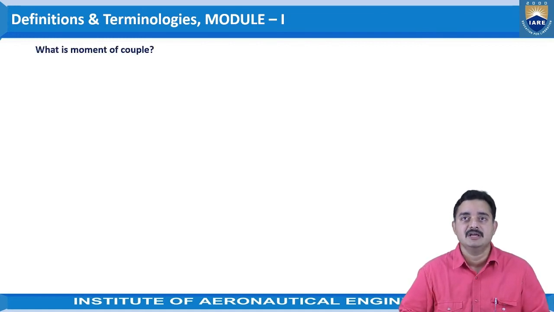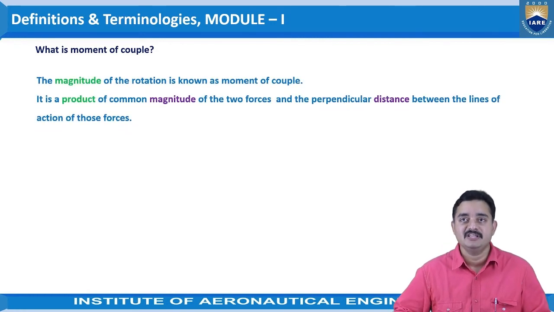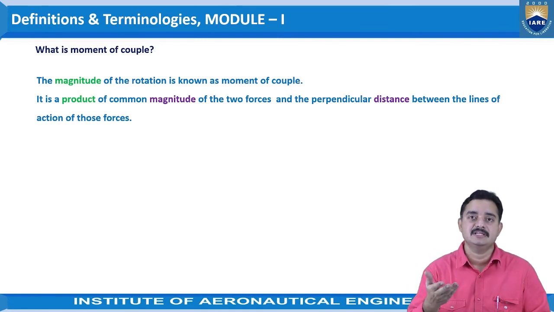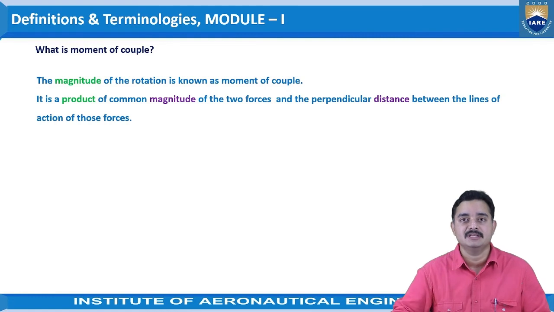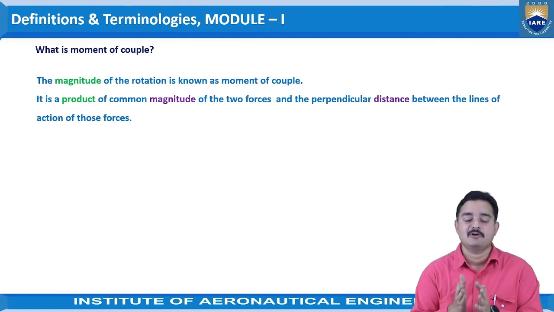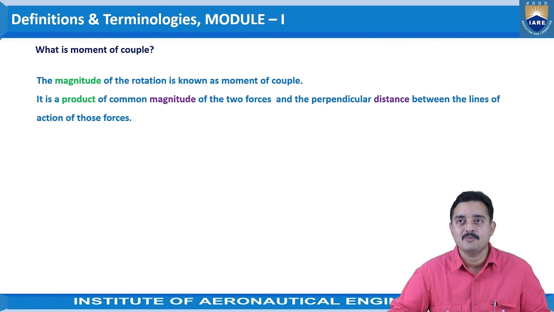Coming to the next one, what is moment of couple? The magnitude of the rotation is known as the moment of couple. As we have seen, the application of two equal forces in the opposite direction forms a couple. Now if we take the product of this applied force and the distance between the two points, that will be the moment of the couple.